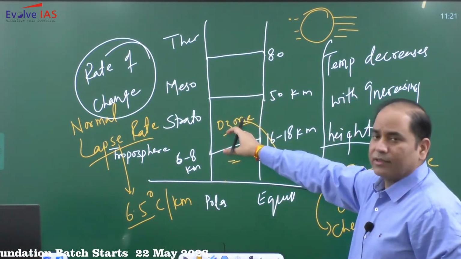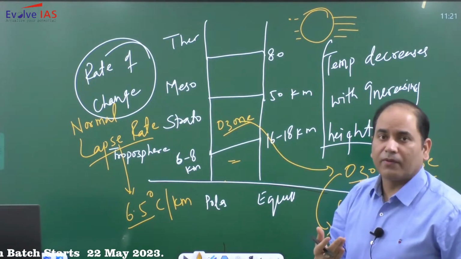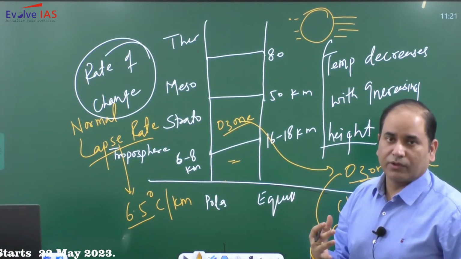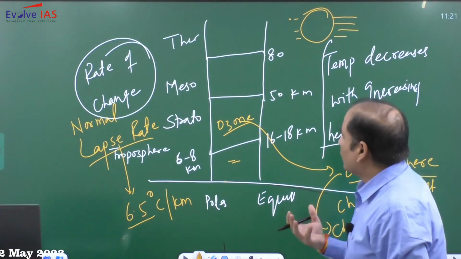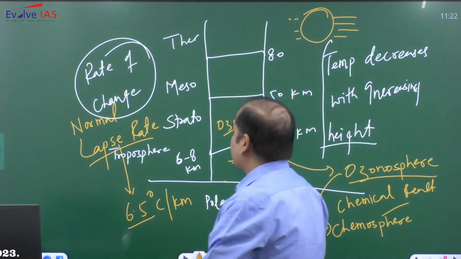And this layer is also very preferable for air transport. For air transport, the stratosphere is very much preferred.